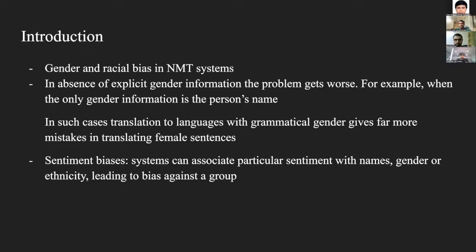For example, when the gender information is the person's name, the only cue that the NMT system gets is the person's name, and it has to squeeze out the gender information from that, and it becomes much more faulty in those cases. And we also see a similar problem with sentiment biases. For example, in some languages such as Chinese, a word can have different connotations, and our NMT systems tend to associate certain names or gender or ethnicity with certain sentiments. Next slide.